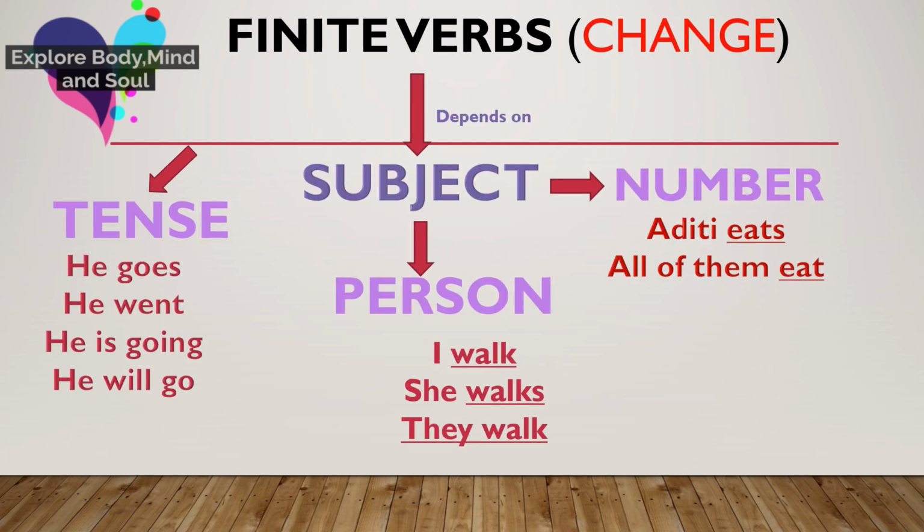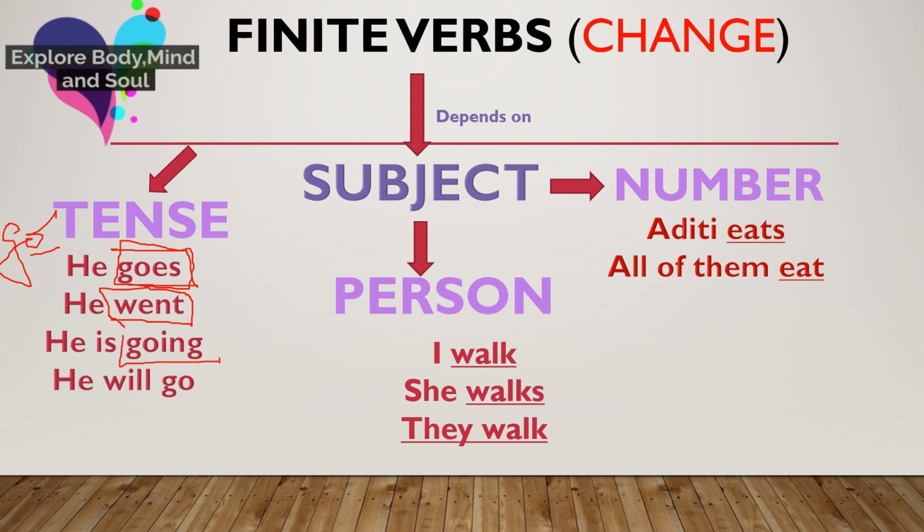Let's understand how. If the tense changes, let's take an example of the verb go. If it is present tense, he goes. So the verb form go has changed into goes. And if we talk about past tense, go changes into went. So the form has changed into went.